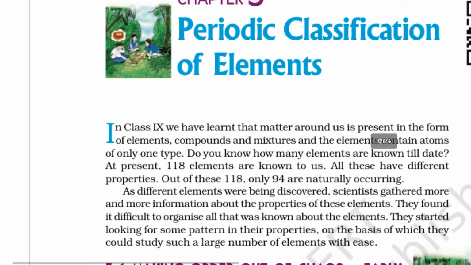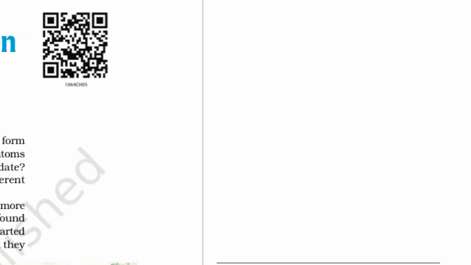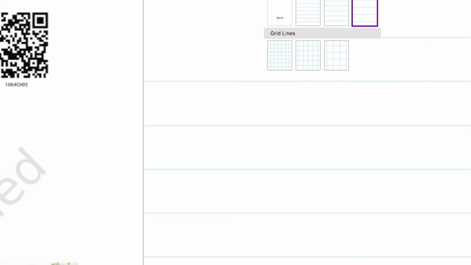We are going to understand what is periodic classification of elements. We know that the substances in nature are classified into two broad classes as pure and impure substances. Now, pure substances are again further classified.